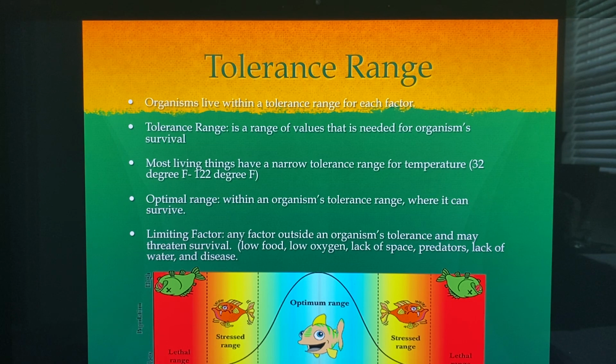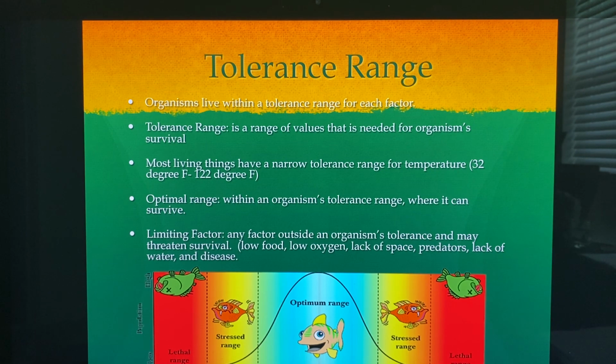But the optimal range is that range within an organism's tolerance range where it can survive well. Like 70 degrees. Oh, I just love it when it's 70 degrees. When it's down below 32 and it gets down to 75 below zero or something, we can't tolerate it very well, can we? Here's just a little picture, I know it's kind of a cartoon here, but you have the optimum range, that range of temperature especially, where a fish or an organism can live well.